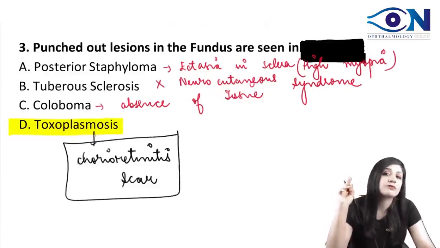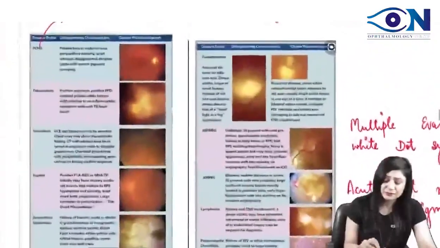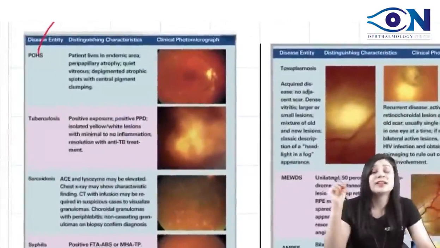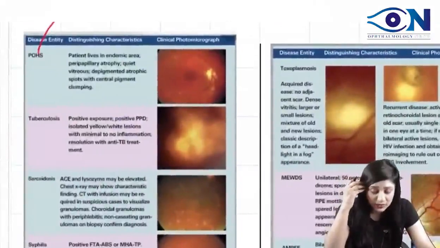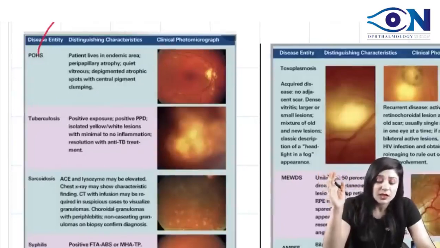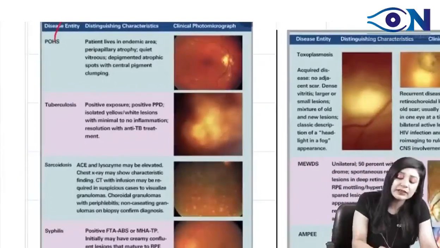According to that, you have to deal with this question. Here I have given you a chart from the standard textbook Kanski and Yanoff. They have given you a list of the diseases where you can see similar lesions which are called punched out lesions.